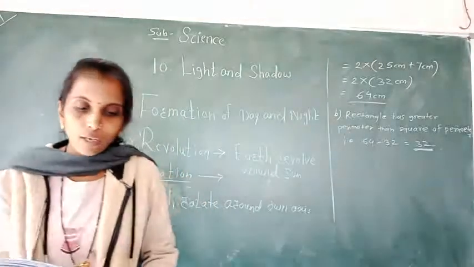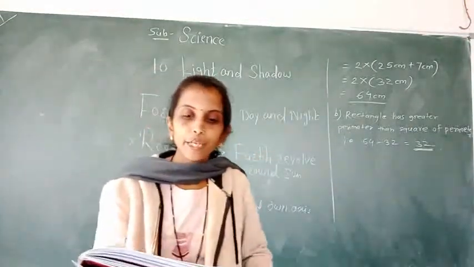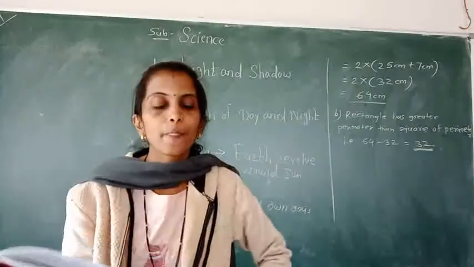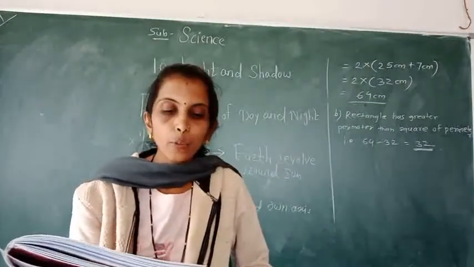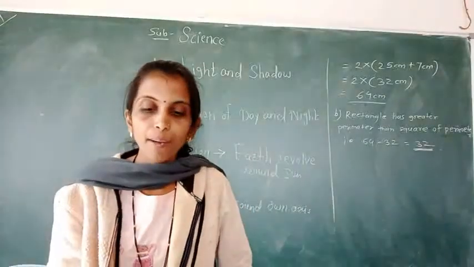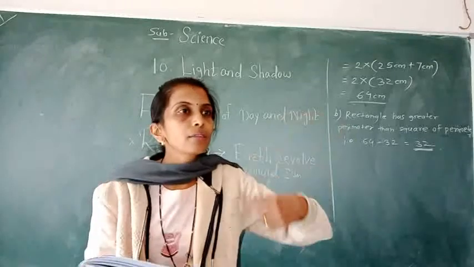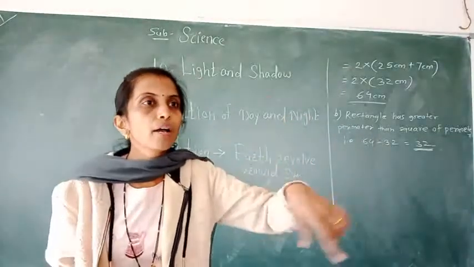The earth is spherical in shape, and during rotation one side of the earth faces the sun and receives light and heat, and thus this part experiences day. Take this as the sun, and the earth revolves around the sun.